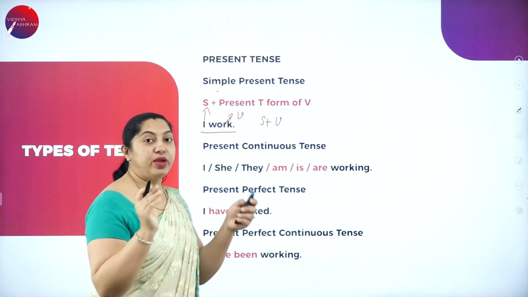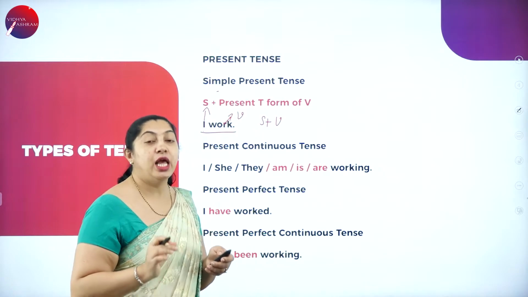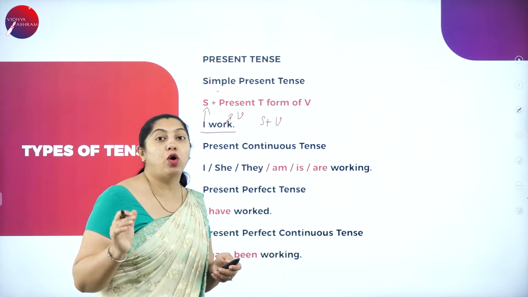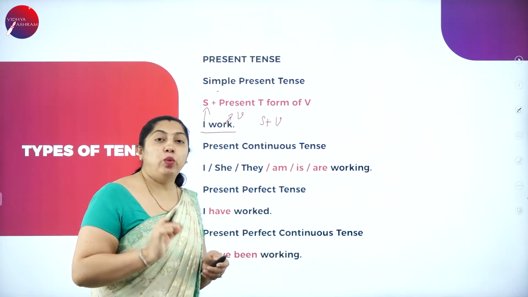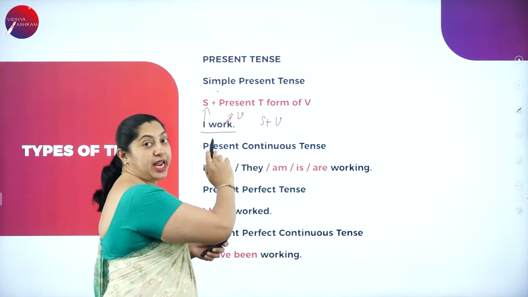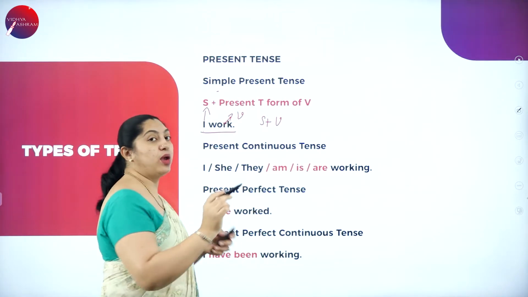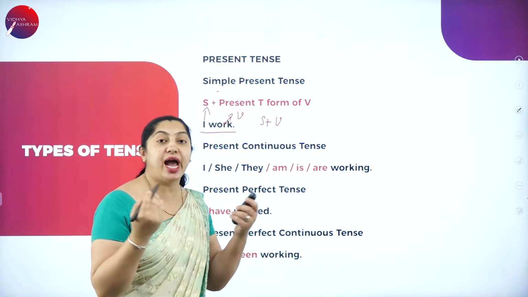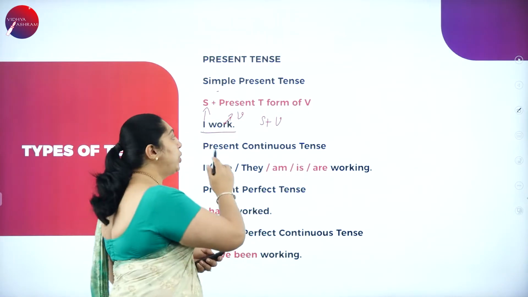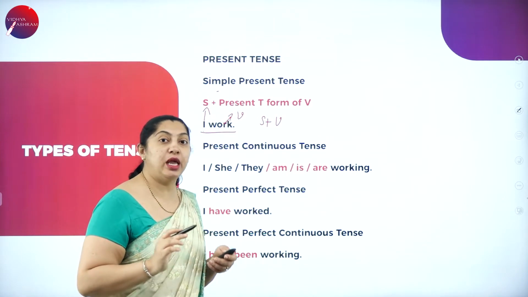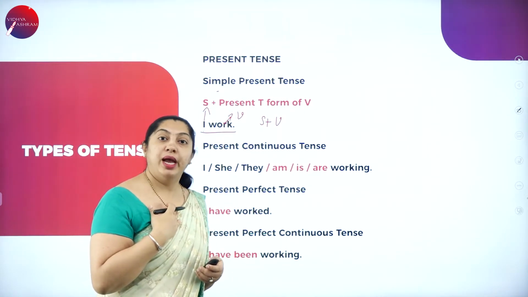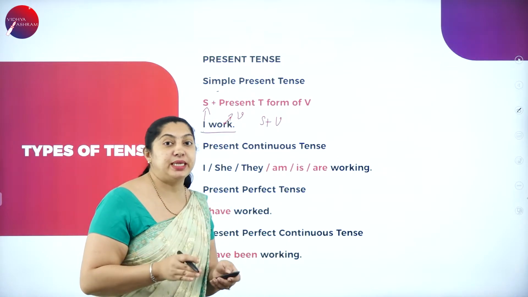When we start with the simple present, we will not use any kind of auxiliary or helping verbs there. It will be simple. When I say I work, it states the action. The action is done. It states only the action, nothing else. So you don't use any auxiliary verbs. I work. It is in the simple present tense.